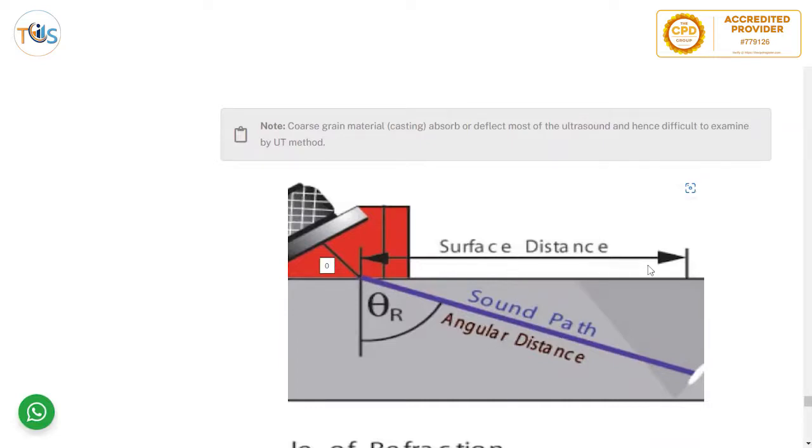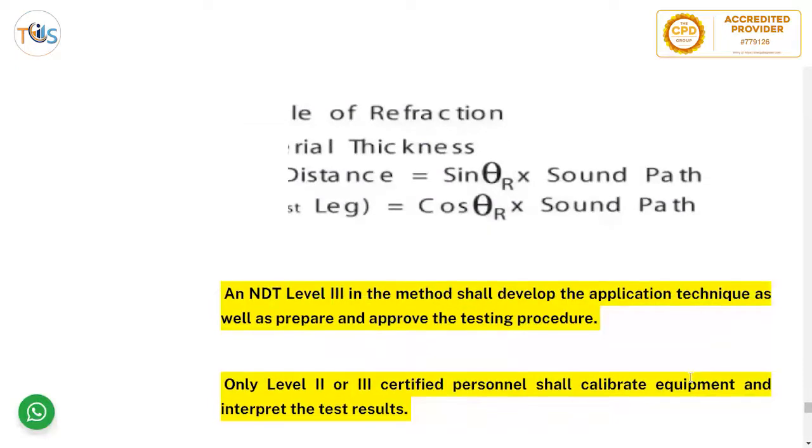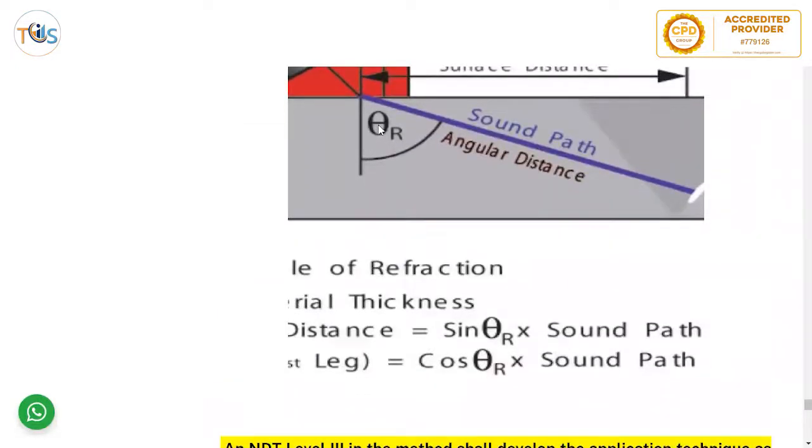And this is the distance where you see the cracks, and you can find the depth, at what distance from the probe, and then you can also see the depth. Surface distance is sine of this angle times the sound path, and leg or depth is cosine of this angle times the sound path.